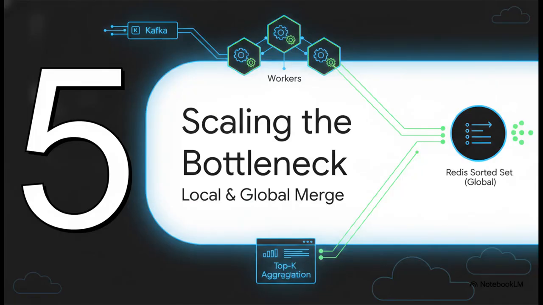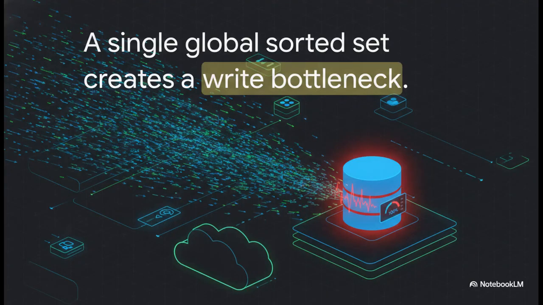Section 5, scaling the right bottleneck. We've got a decoupled pipeline and lightning-fast reads, but any good interviewer is going to push you right here. Think about what happens at peak scale. Say the World Cup final is happening, and we're trying to write 100,000 updates a second to just one single global Redis key representing our top K list. That creates a massive hot key bottleneck. That single Redis node's CPU will completely max out, and it will choke our entire streaming pipeline. We need a way around this.